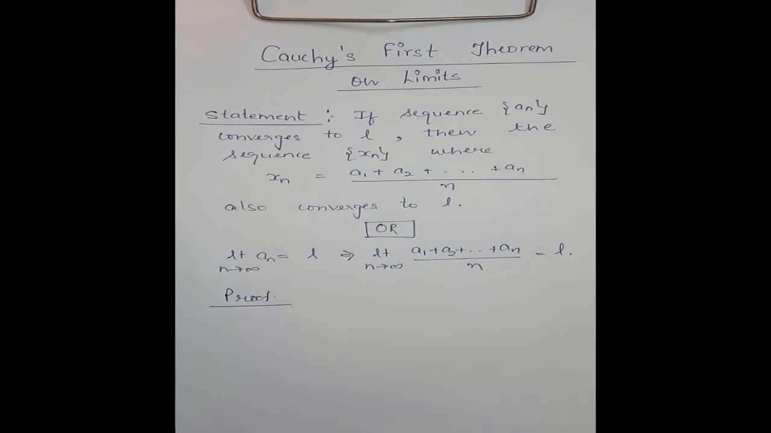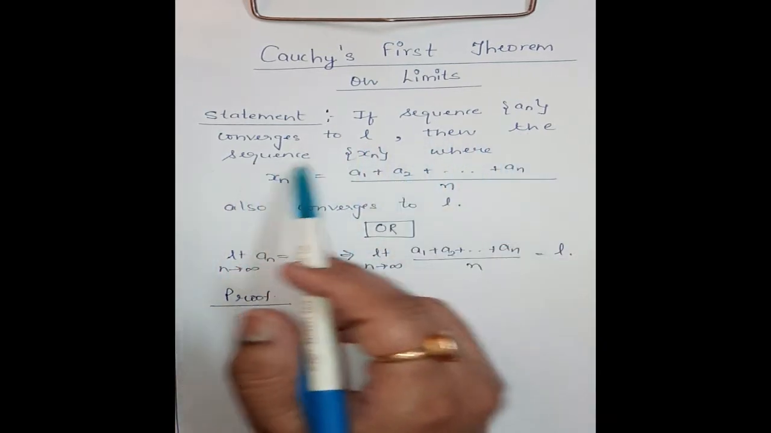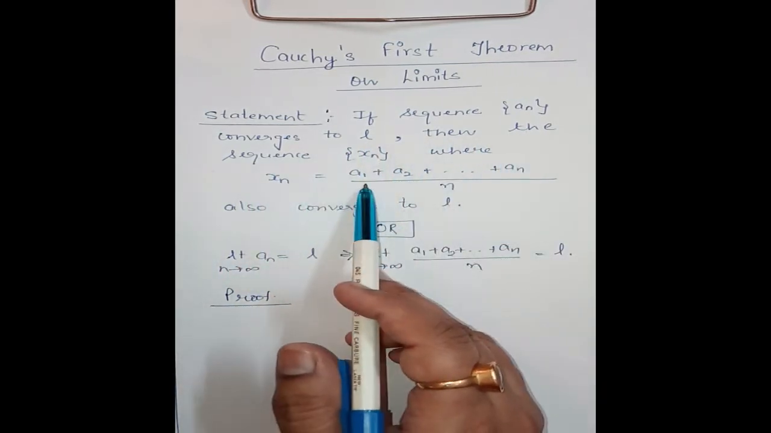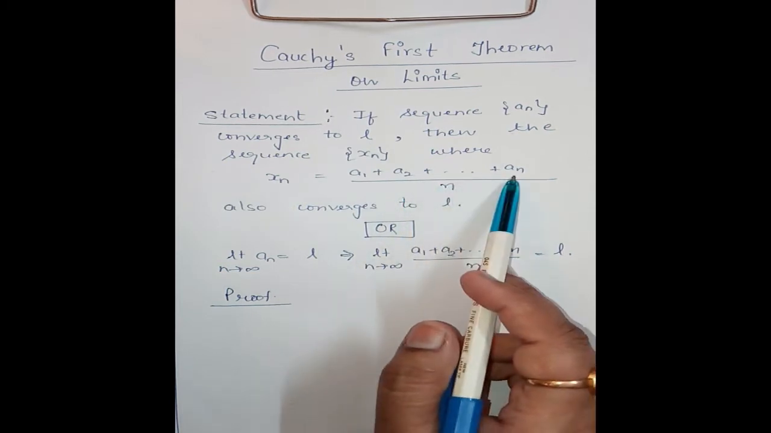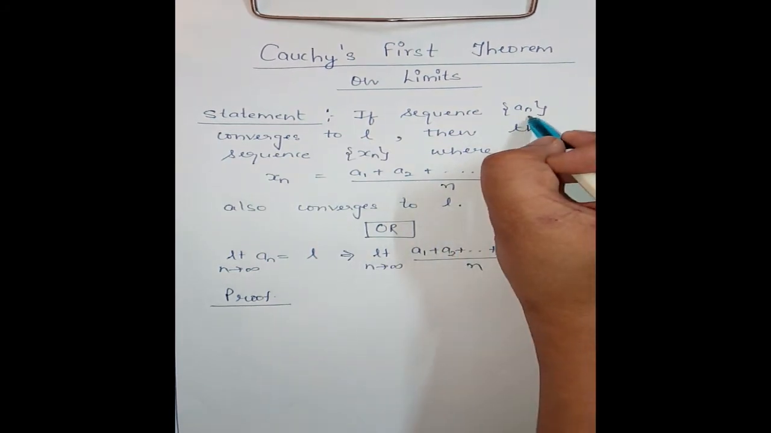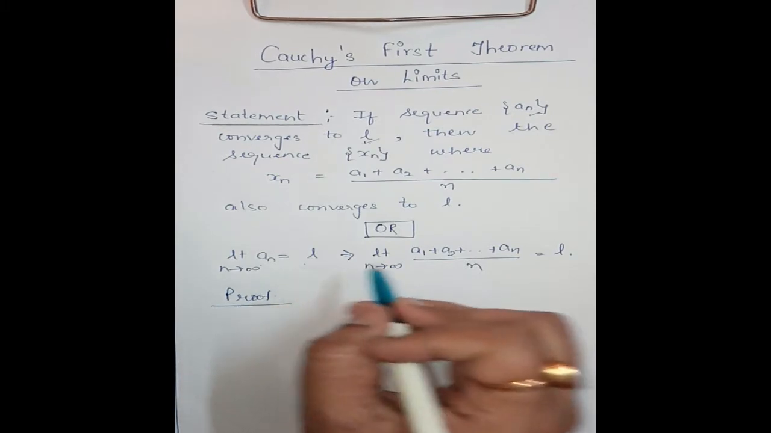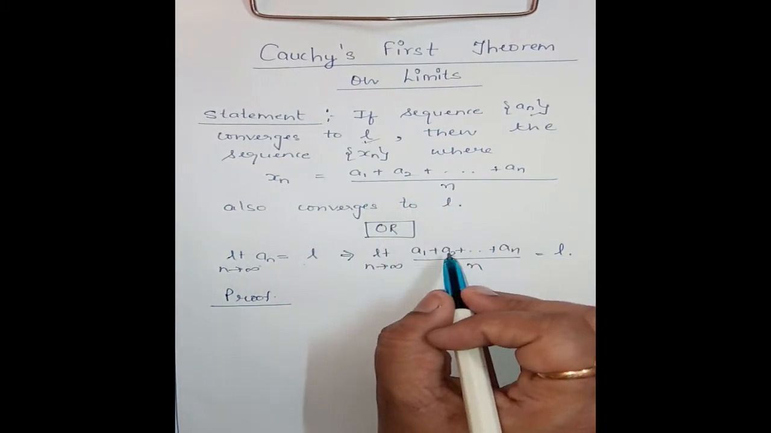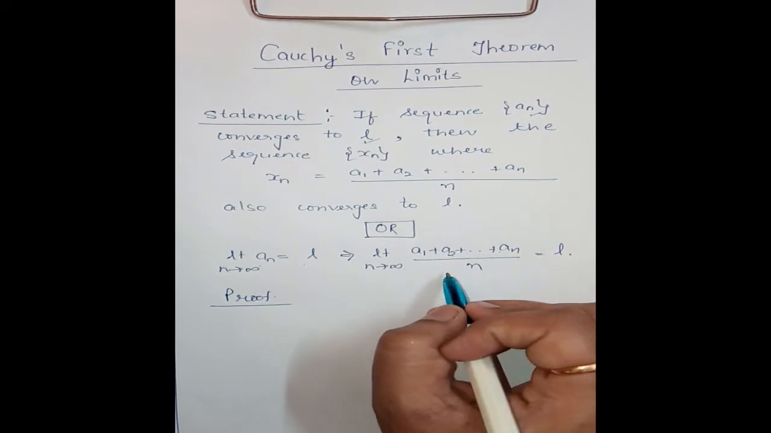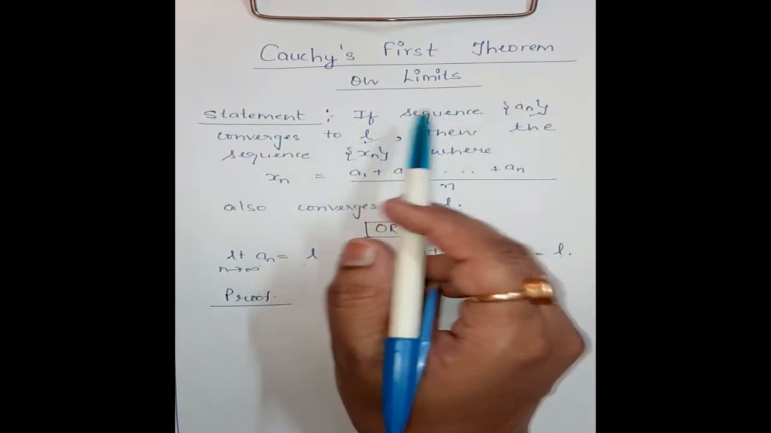Hello friends, in this video I'm going to discuss Cauchy's first theorem on limits. First, the statement: if a sequence a_n converges to L, then the sequence x_n, where x_n is equal to (a1 + a2 + ... + an) divided by n, also converges to L. If the limit of a_n is equal to L, then the limit of (a1 + a2 + ... + an) divided by n is also equal to L. This is Cauchy's first theorem on limits.